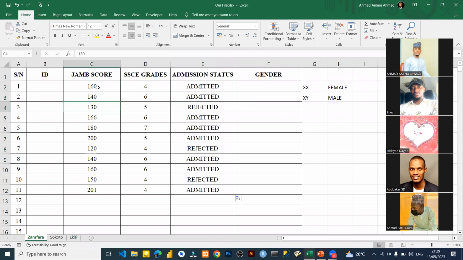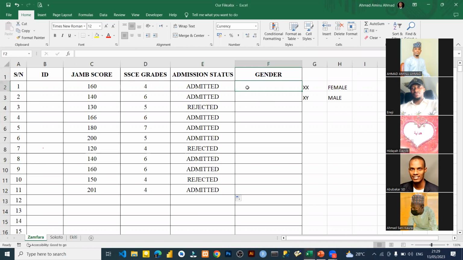This one is 130 and 5, not admitted. This one is 160 and 6, admitted. This one is 180 and 7, admitted. This one is 200. So if one of the criteria is true, then the value if true will be triggered and it will work. So this is how this if O works in the IF formula.